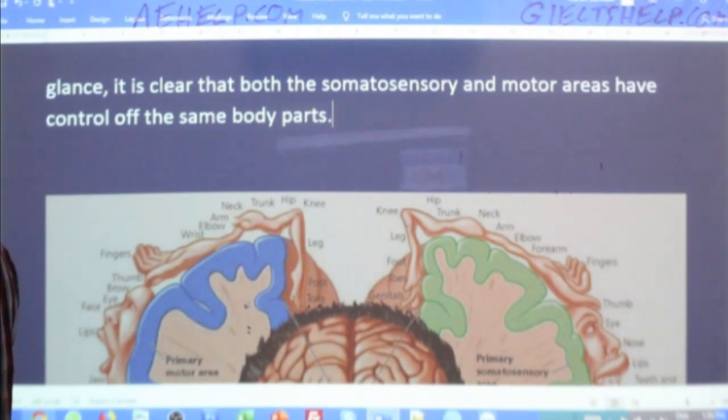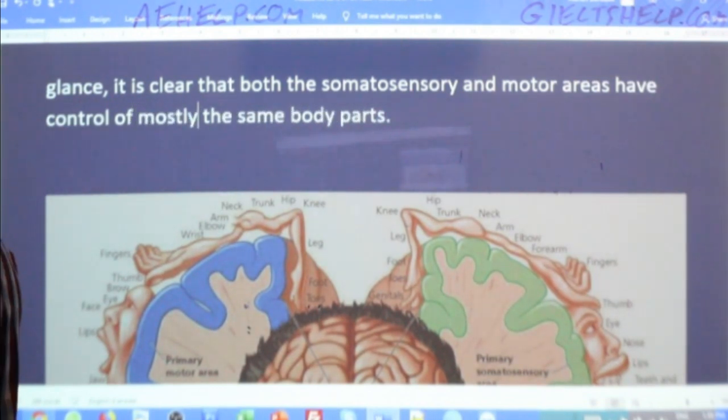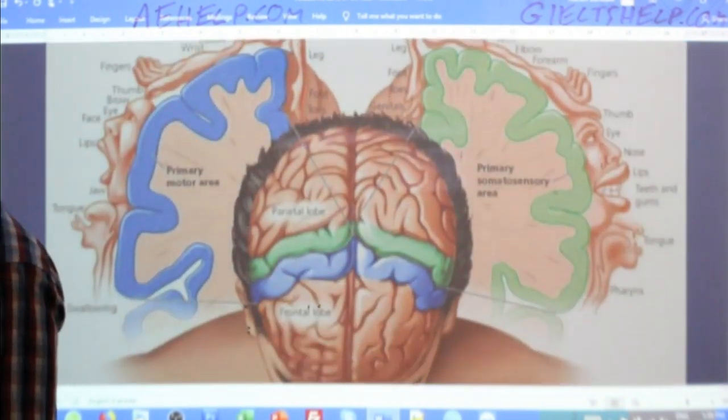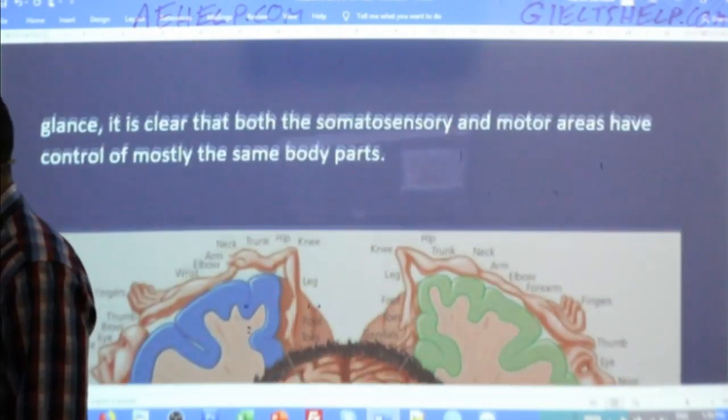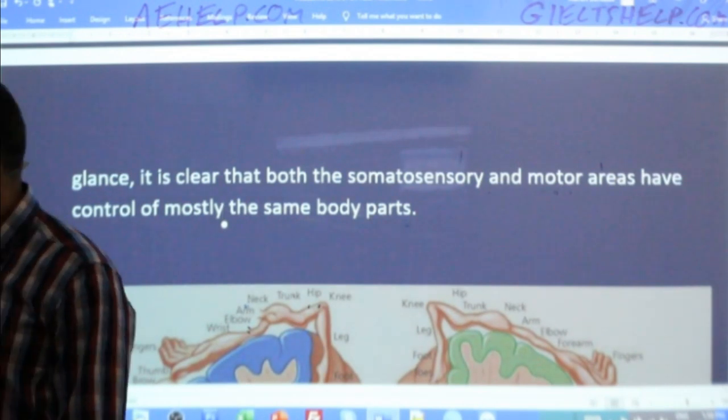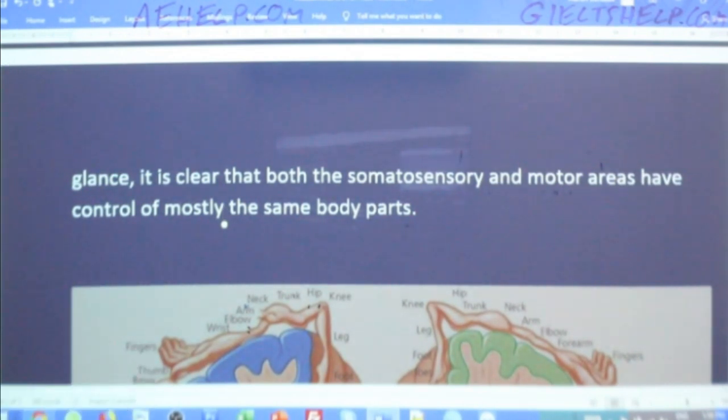Of mostly the same body parts, right? There's a couple small differences when we look at it in more detail, right? Okay, so of mostly the same body parts, sure, that works.